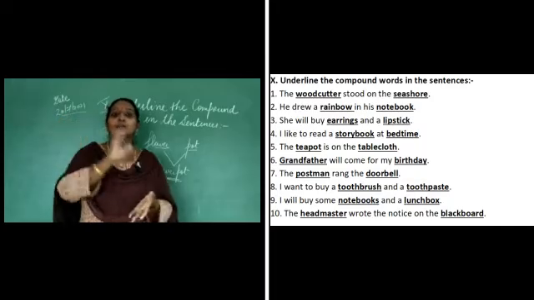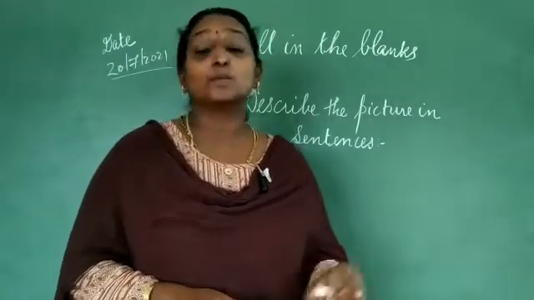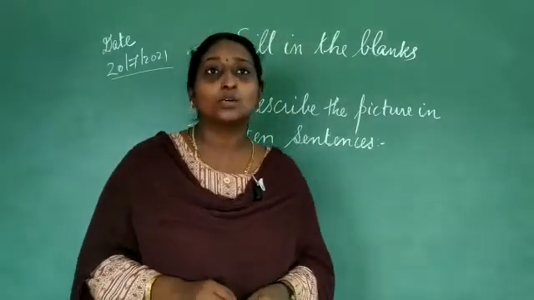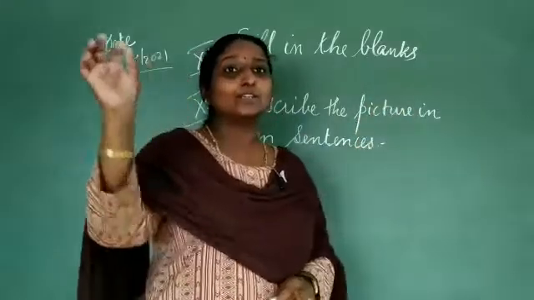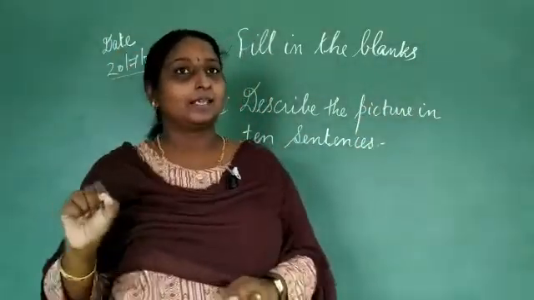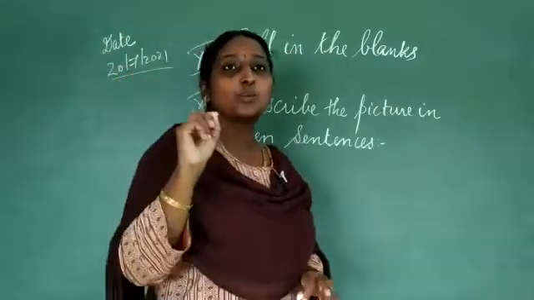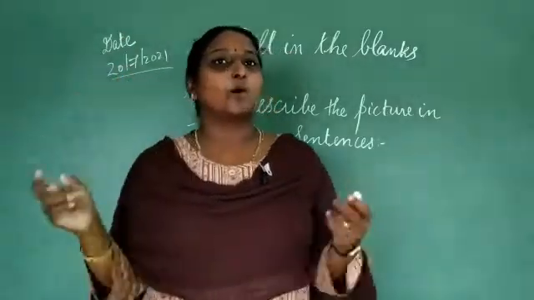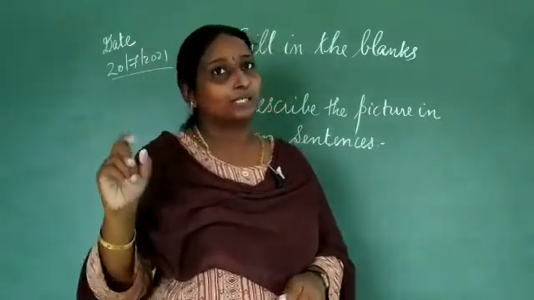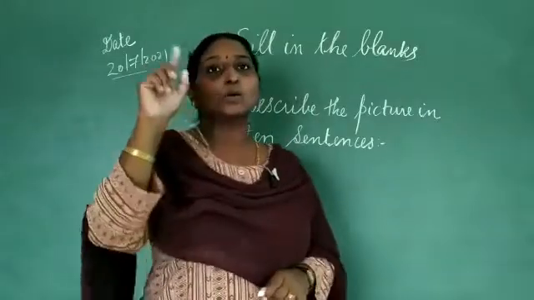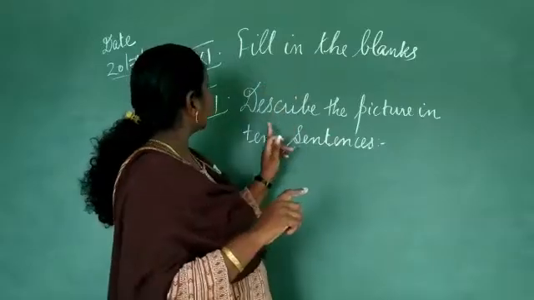Now children, just turn your page. Now children, on page number 21 of your English workbook, question number 11 is fill in the blanks, and you can see there are 14 blanks and a helping box has been written over there. The first one is a dash make pots. So options are there. Who makes pots, children? Potter. So you have to write P-O-T-T-E-R, potter.